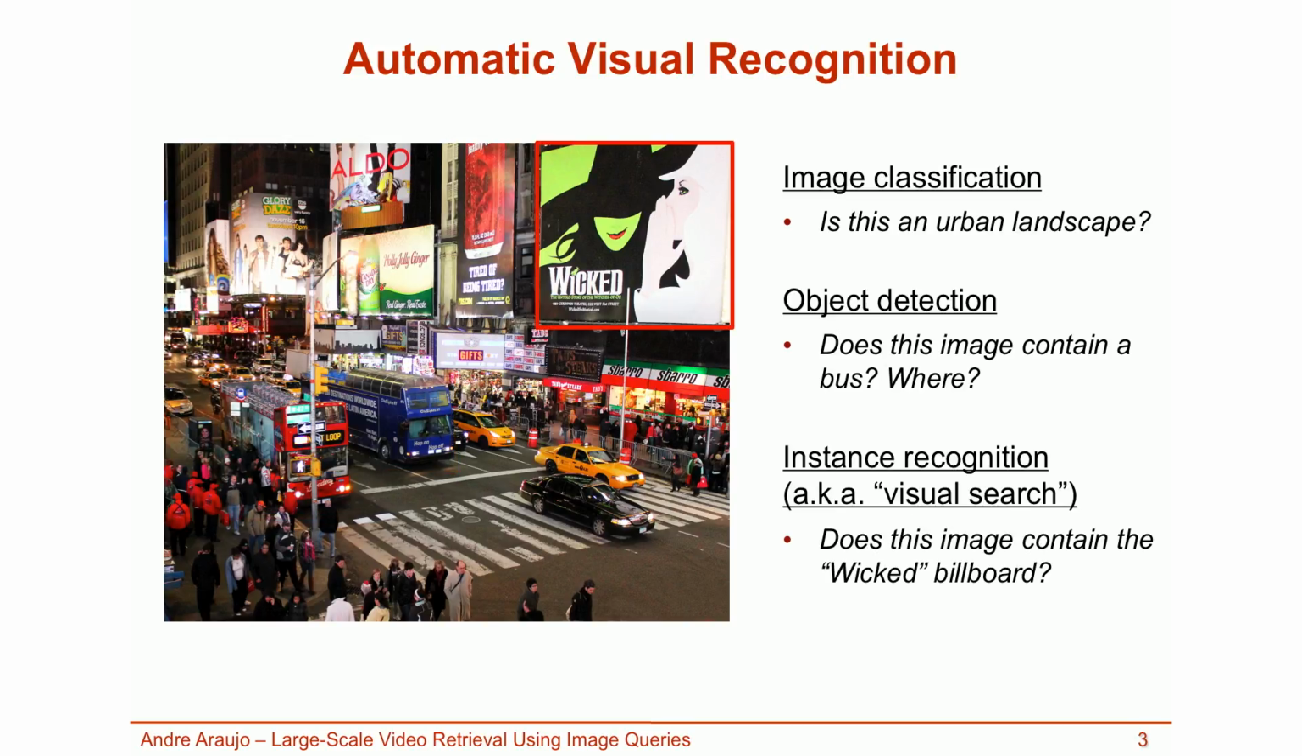Another example is the problem of instance recognition or visual search, where we are trying to recognize a specific instance of an object, for example a specific billboard instead of any billboard. This is by no means an exhaustive list. Many other recognition problems exist, for example activity recognition, pose estimation, etc.